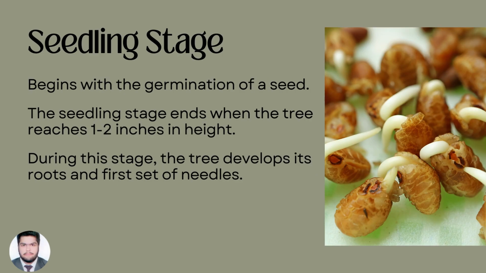Seedling stage begins with the germination of a seed. The seedling stage ends when the tree reaches 1 to 2 inches in height. During this stage, the tree develops its roots and first set of needles.